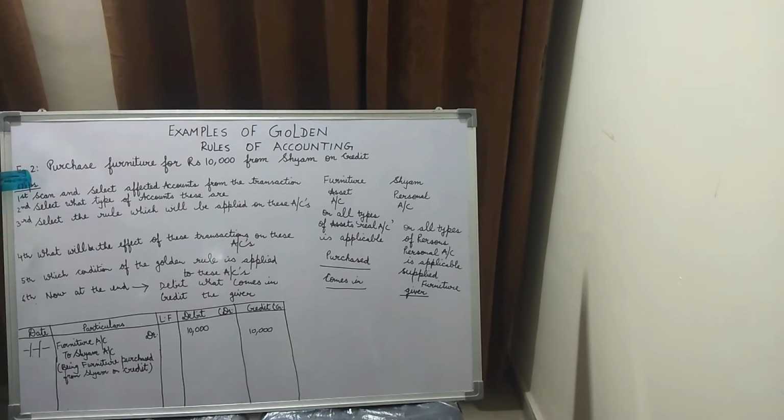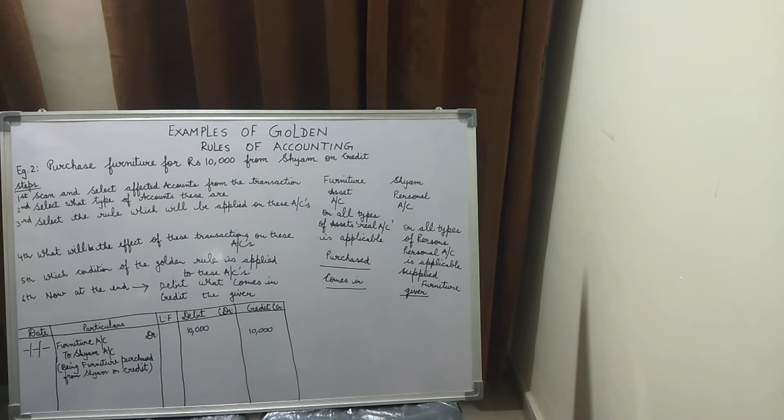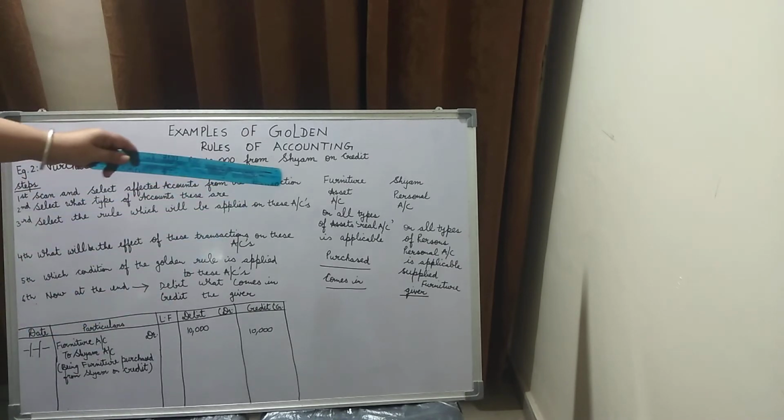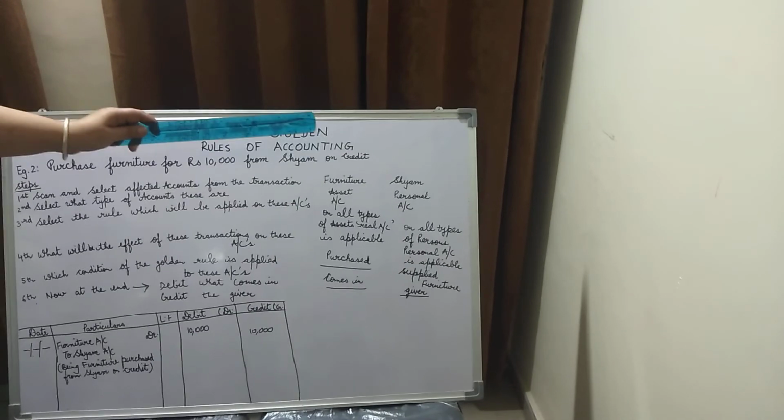Now children, the second example is purchase furniture for rupees 10,000 from Sham on credit. Now children, this is an example of personal accounts. Now let us see how. Step number 1 says that scan and select affected account from the transaction. So from this transaction we found out the affected accounts are first of all furniture, because we are purchasing furniture. So some effect is going to go to the furniture account. The other account which is going to be affected is the Sham account, because from Sham we have bought this furniture on credit.